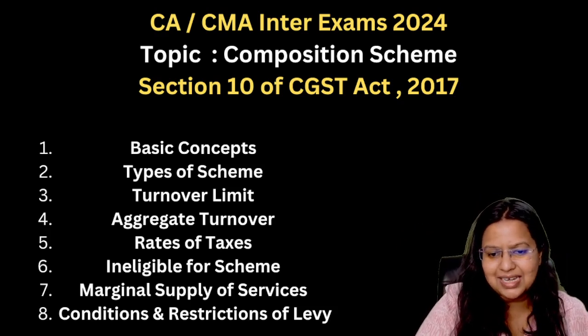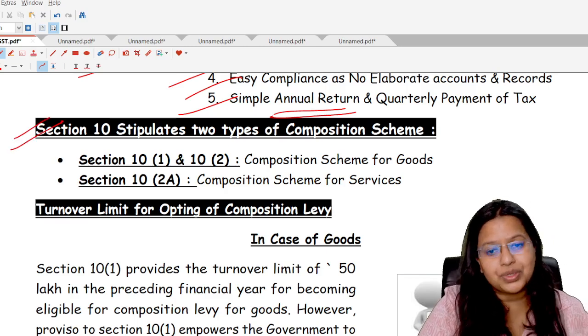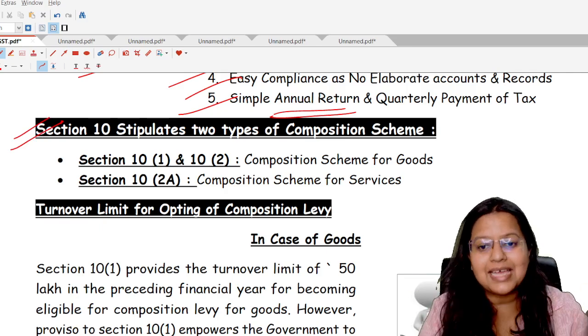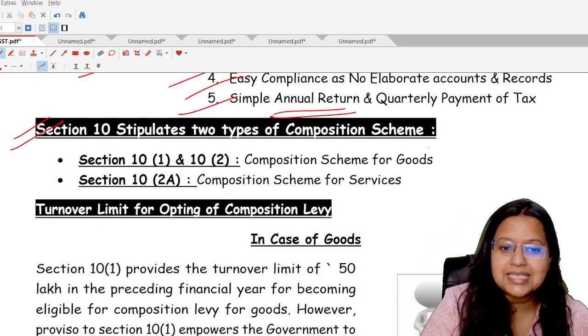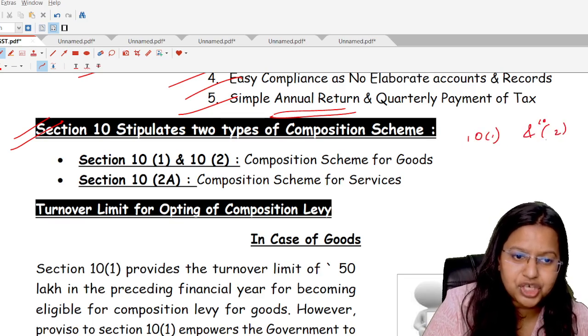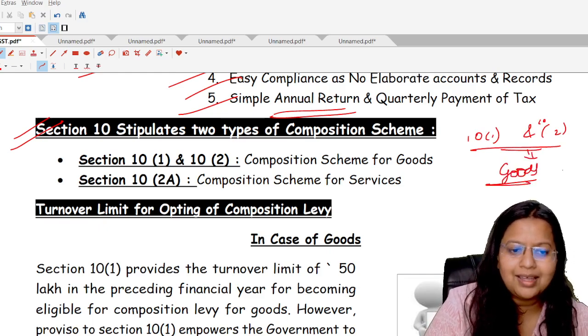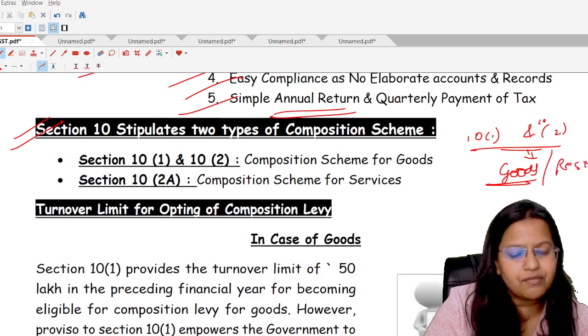Okay, now let's start. Second is types of composition scheme. So basically types are categorized into 2 subsections. First is section number 10 subsection 1 and section number 10 subsection 2, in which there is a composition scheme for goods and also for the restaurant service provider.